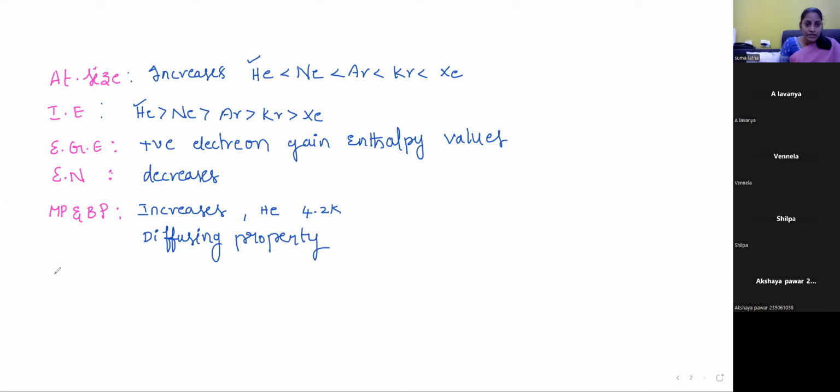Next one, density. If you check their density, it increases down the group. And the next one is atmospheric abundance.